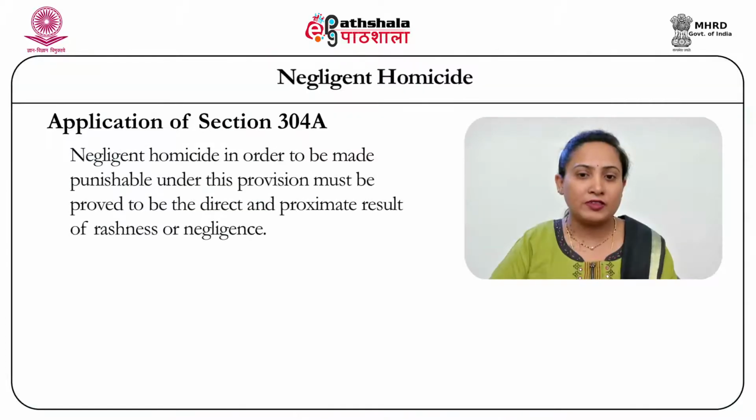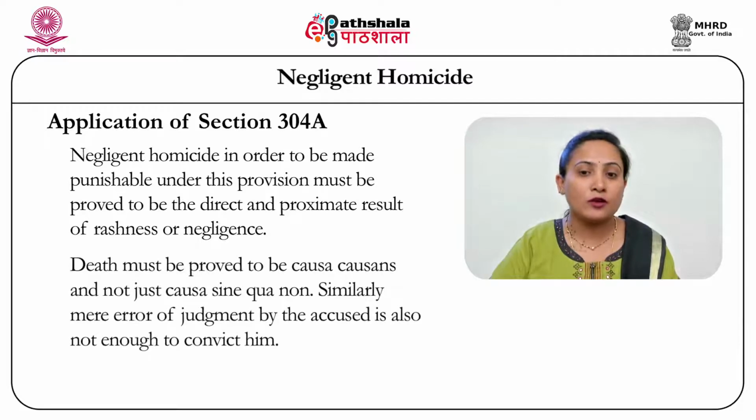The negligent homicide, in order to be punishable under this provision, hence must be proved to be not just direct but also the proximate result of the rash conduct of the accused or the negligent behavior of the accused. Death must be proved to be causa causans and not just causa sine qua non of the conduct of the accused.